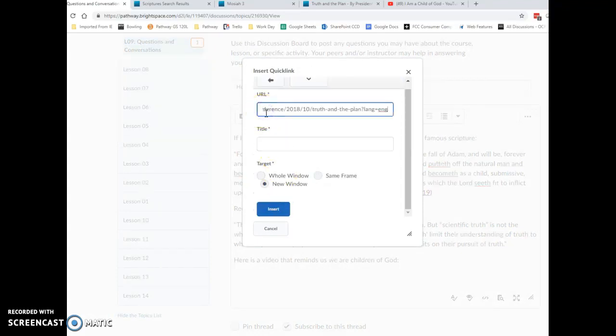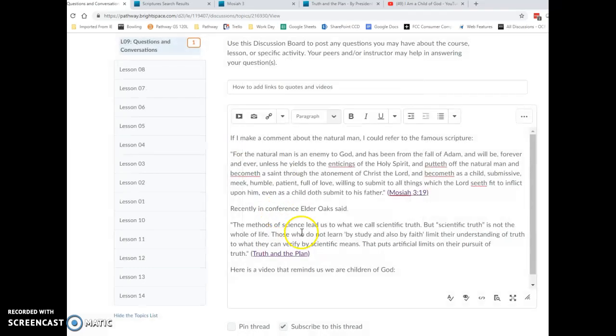I can paste it in here. I can give it a title, Truth and the Plan, I think is the name. In parentheses, I'll put Truth and the Plan. And make sure it's in a new window, insert, and now I've got a link to Truth and the Plan so that anyone who's reading this can go click on this and they can go see the entire article.